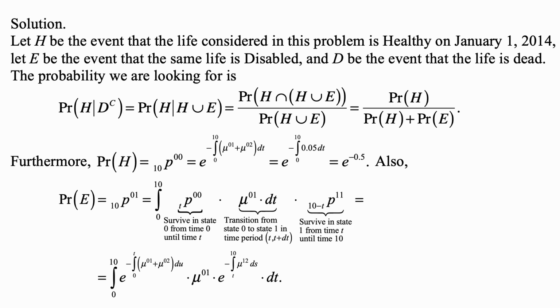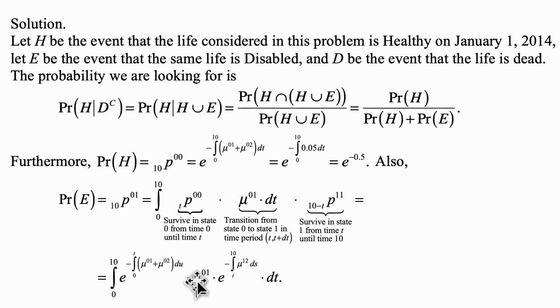And this becomes the integral from 0 to 10 of e to the minus integral from 0 to t of mu 01 plus mu 02 du, where u is a new variable that we introduced for the purpose of evaluating this. This is the tp00 probability.